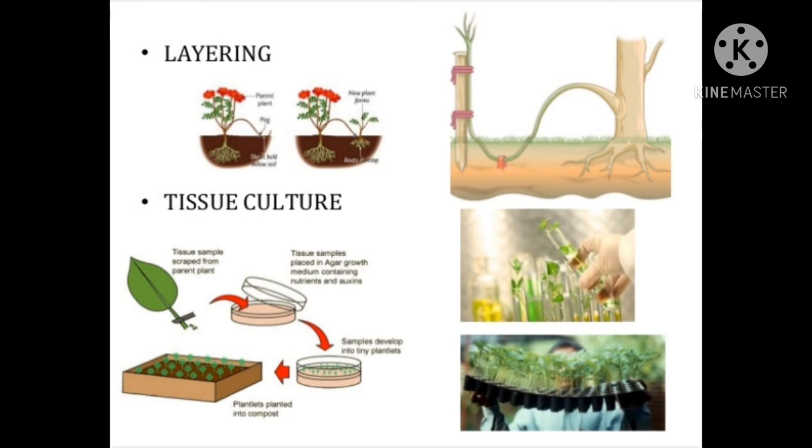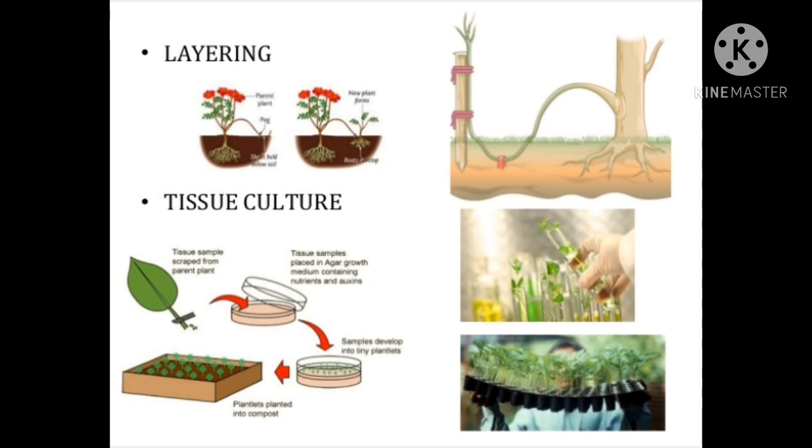Tissue culture or micropropagation. It is the technique of growing plant cells outside an intact plant. Micro refers to the small pieces of plant tissues used. The material is grown in special nutrient media.